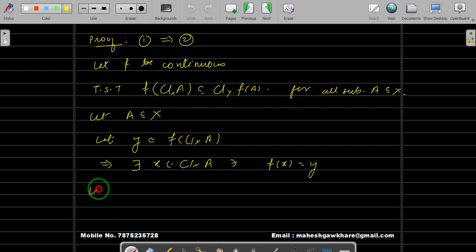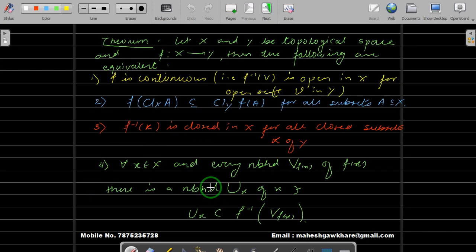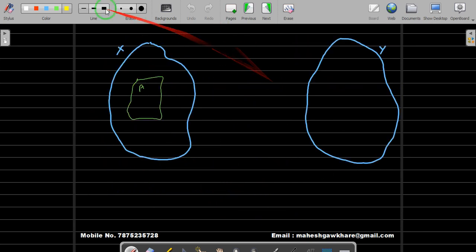So let us take a neighborhood of y. Let V be a neighborhood of y, and of course y is nothing but f(x). Now V is a neighborhood of f(x). So let us go back to our diagram. This is our A. There is a point x, and maybe it may be anywhere.